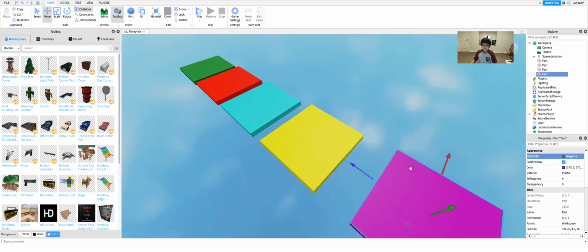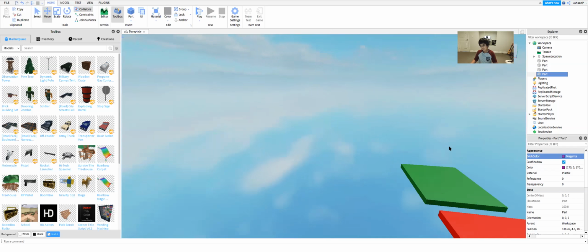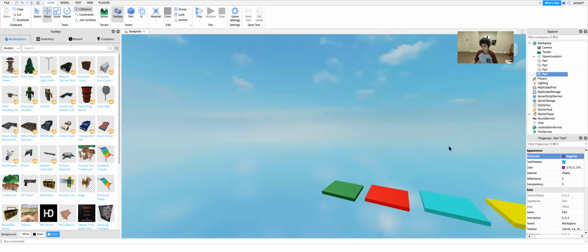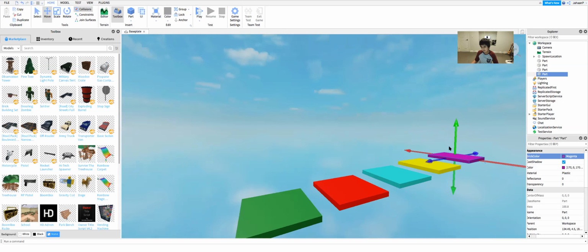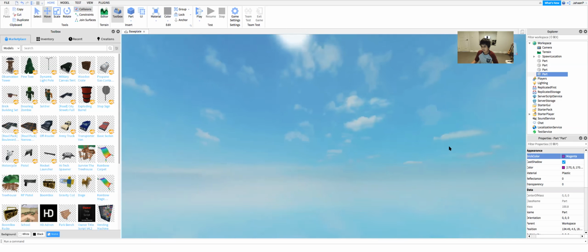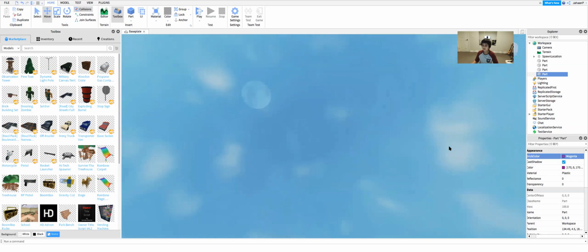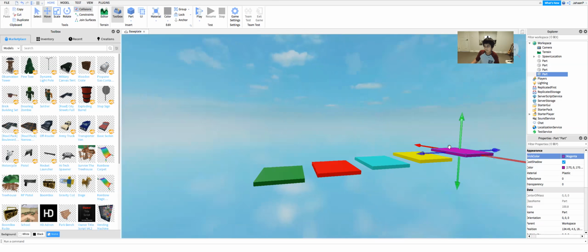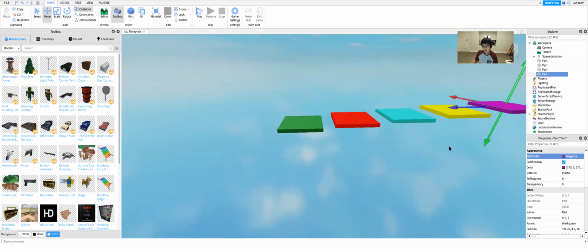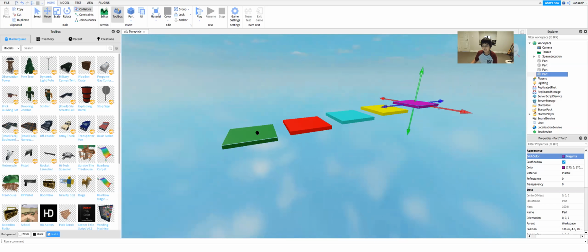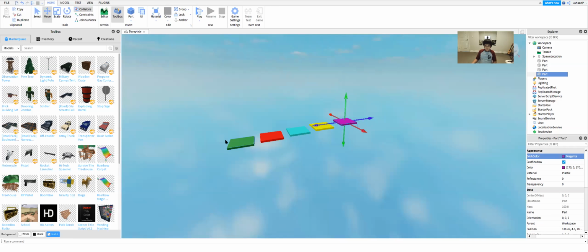And then what we do next, if you want, you can put a checkpoint in the middle. I'm not going to keep a checkpoint because I want this to be hard. That's why I said hard obby. Not hard to create, but hard to play because there are not going to be any checkpoints at all. If you want to put a separate checkpoint over here, then what you can do is duplicate it, but I'm gonna keep it this way.